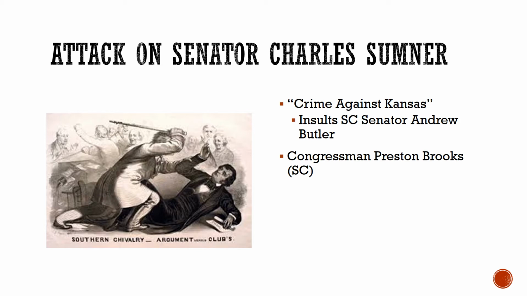Charles Sumner is so badly injured that he's not able to return to the Senate for 3 years. Preston Brooks, realizing that this is probably a bad career move, promptly resigns from the House of Representatives. He goes back home to South Carolina, where he discovers that his constituents have mailed him canes to replace the one he broke over Charles Sumner's head. And they promptly re-elected him to the House of Representatives.